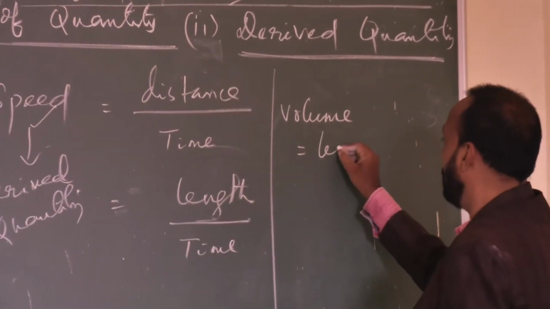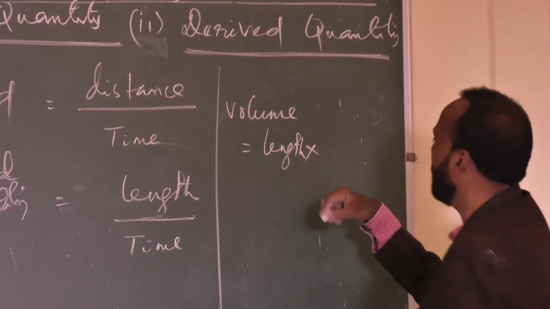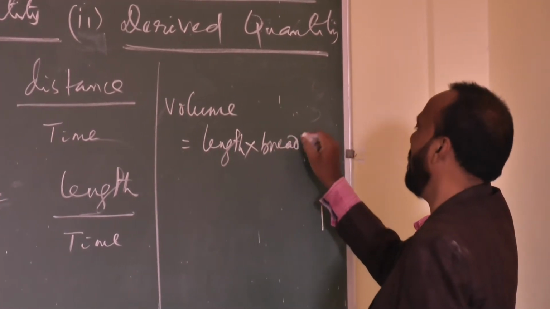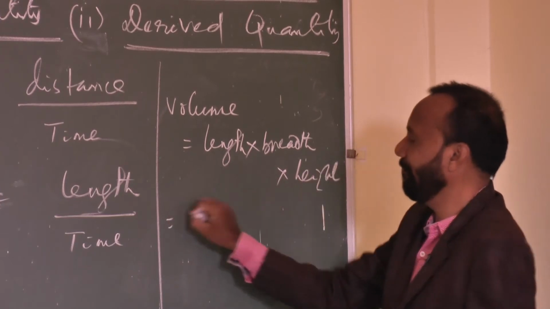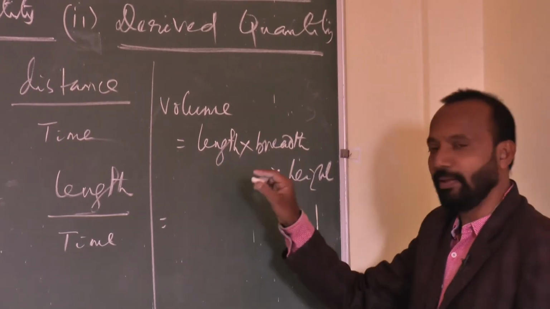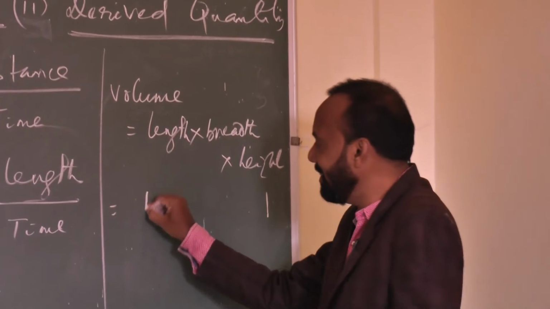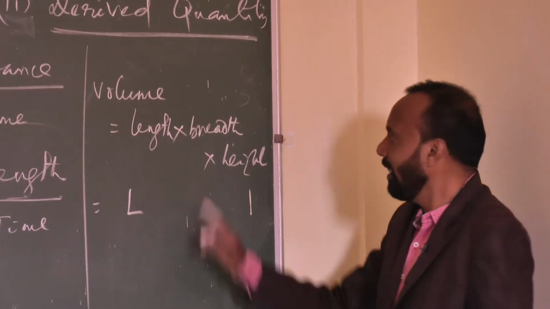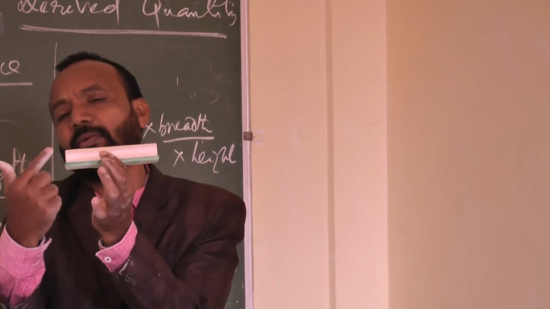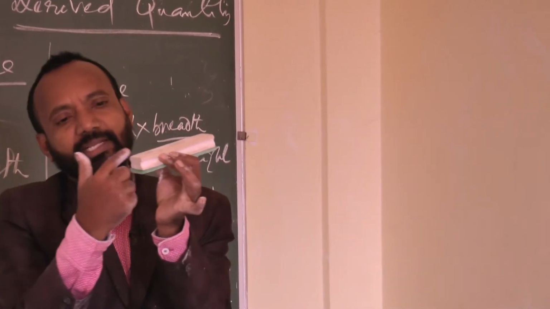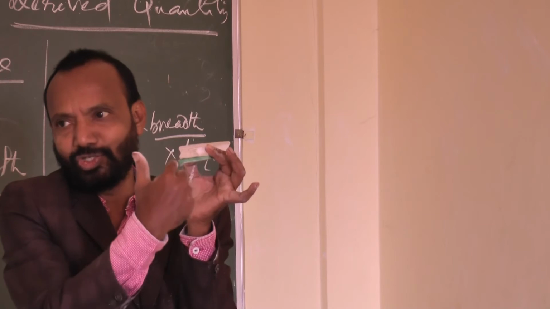So, I am multiplying the length with breadth and also with height. Now tell me, length is which quantity? Fundamental physical quantity. I can write length with symbol L. Breadth is what? This is the length of this duster. This is the breadth, and this side I can say is the height.